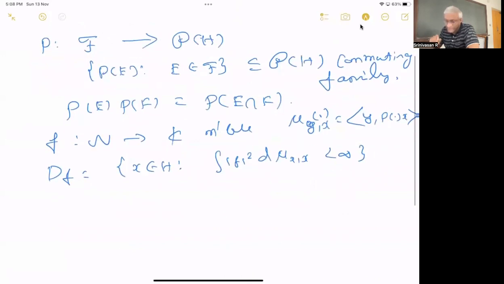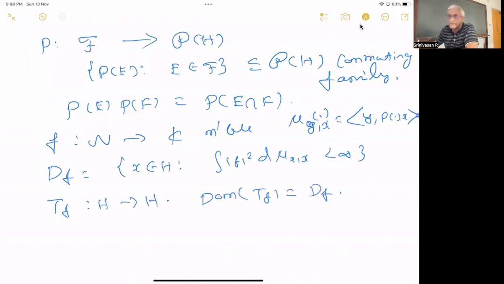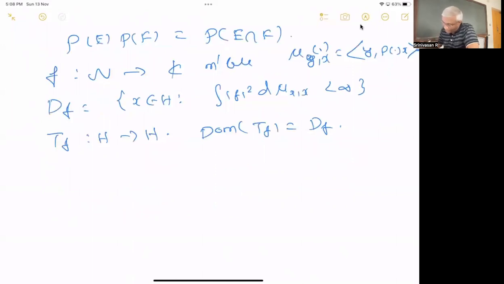So we took this as the domain for the operator T of F. Then T of F is an operator from H to H. I say H to H, but the operator is not defined on all of H; we have to have the Hilbert space in the background. So we should always say it's an operator on H, with domain of TF equal to DF. That's how we should write it, not that it's an operator from DF.